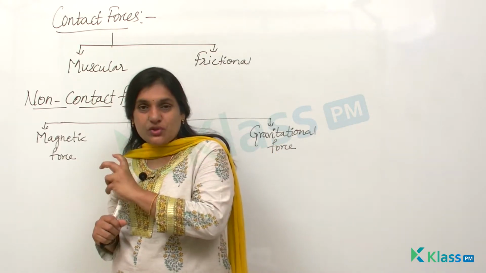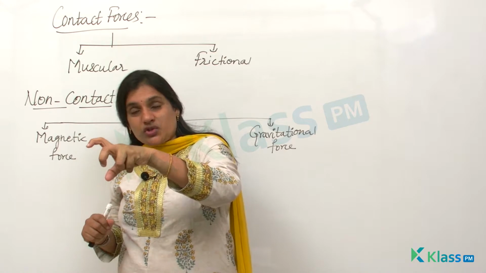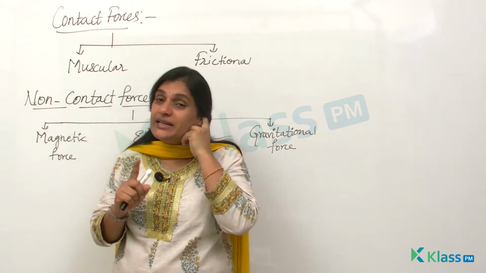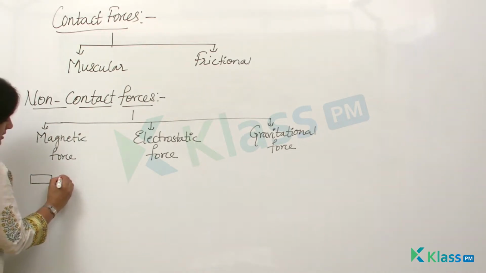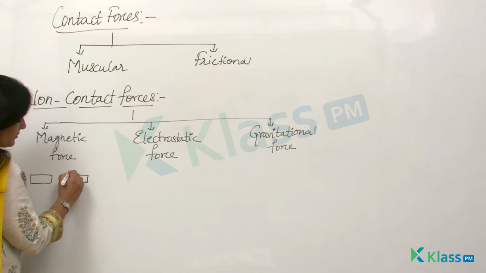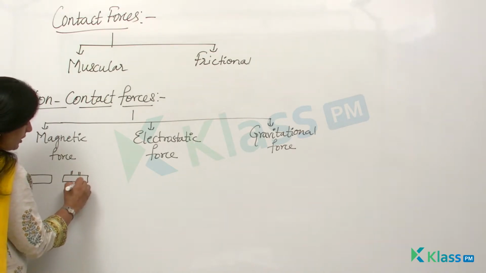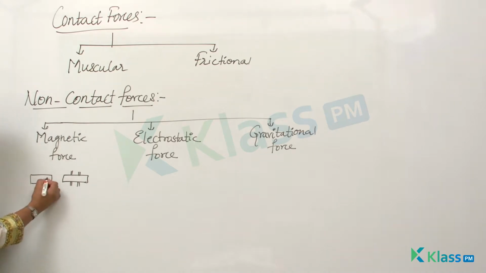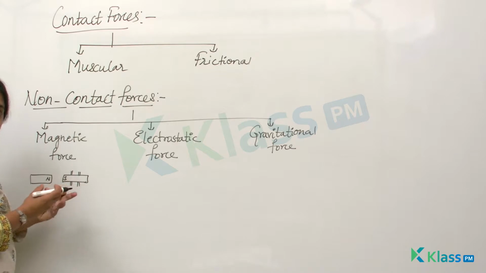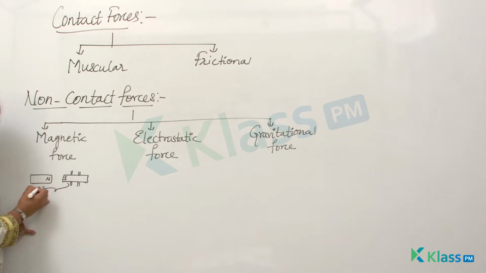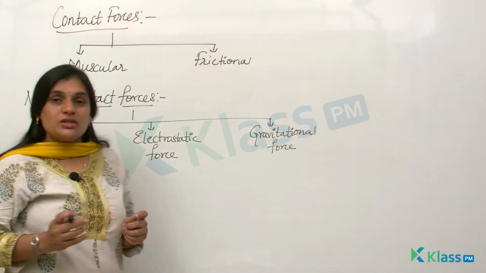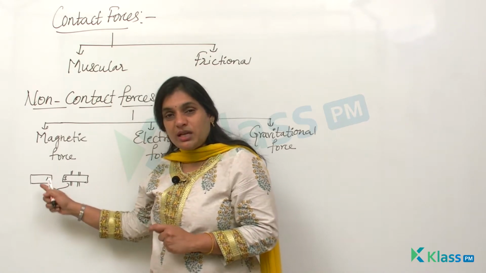So in such a type of force, one magnet is exerting a force, you're just bringing it closer, you're not getting in contact. If this is the bar magnet, it is taken closer to the other magnet which is placed on a wooden roller. If this is the north pole and this is the south pole, you see that it shows a slight movement, it tries to get attracted towards it. Such a movement has no contact between these two objects. Have you seen that there is no contact between these two objects? Yes or no?